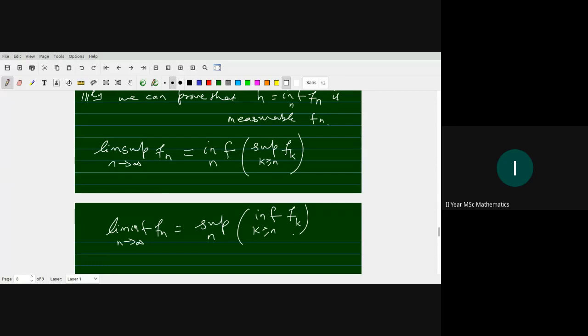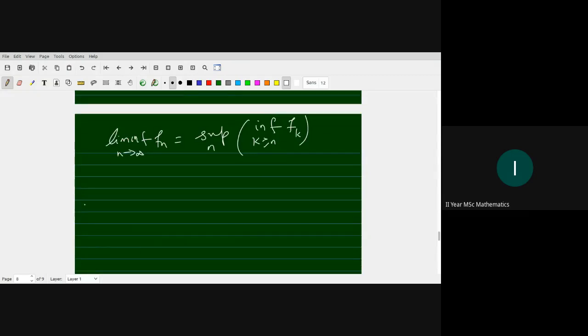By the previous two parts, the supremum of Fk is measurable and the infimum is measurable, so the above two functions are measurable, by the first part.